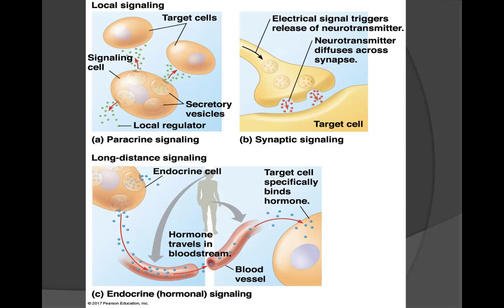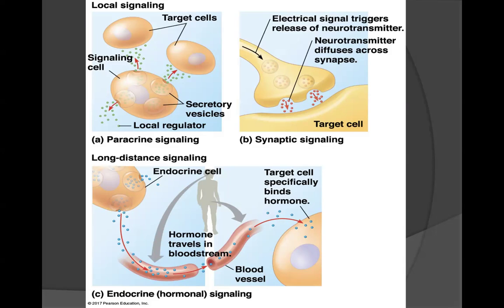Notice how these signal molecules are released from secretory vesicles. Once again, I'd ask you to recall the importance of the endomembrane system, because this is the system that would produce those signal molecules and package them in the secretory vesicles to be secreted outside of the cell. In this instance here, we have a local regulator signal molecule.